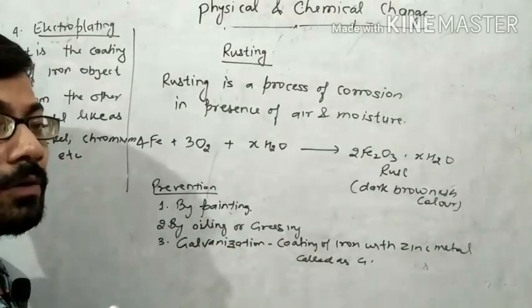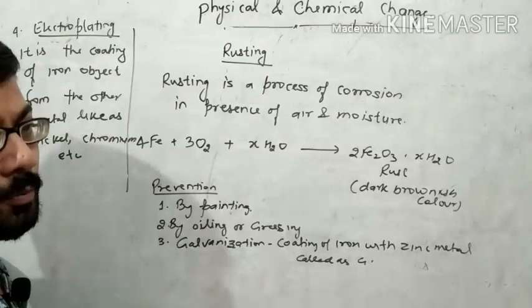That is the formation of a layer on that metal surface, called electroplating, right?